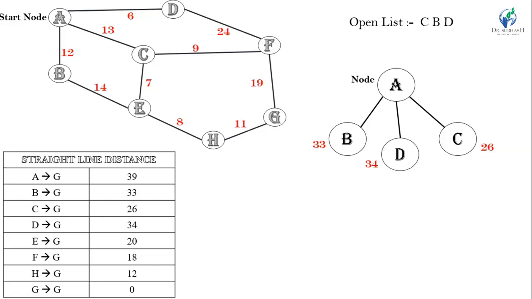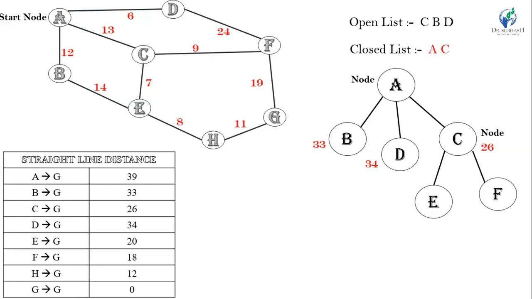Now, we select node C and generate its successors. Node C has successors E and F. Then put node C into the closed list. See here, friends, nodes A and C are indicated in red color in the closed list because they are expanded.